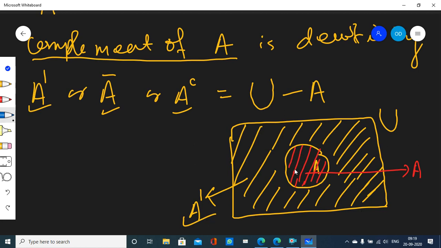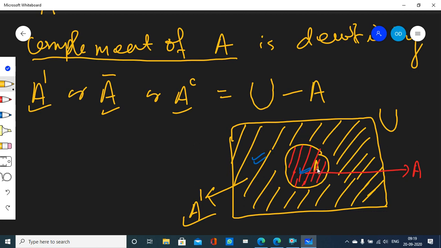Also, you can see for yourself, whatever is inside set A is not there in A complement, and whatever is inside A complement is not there in A. You already know about all these properties.